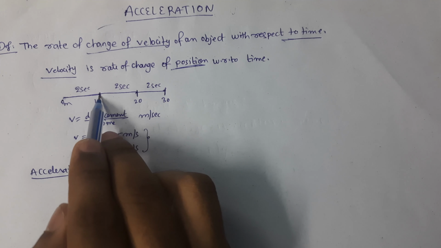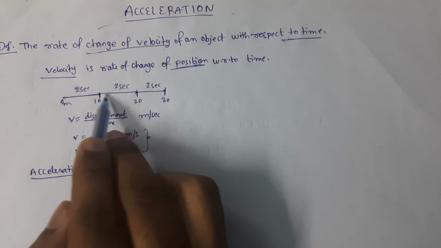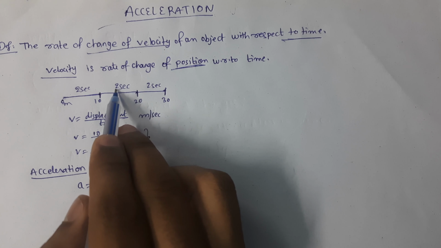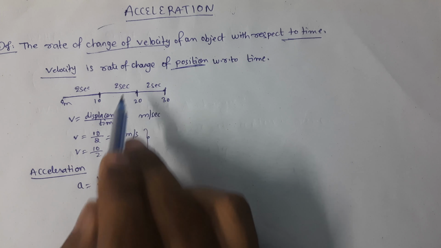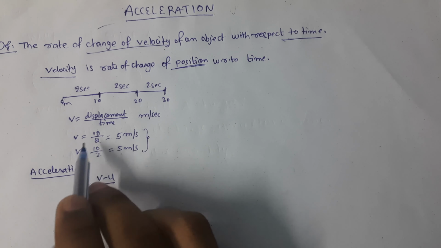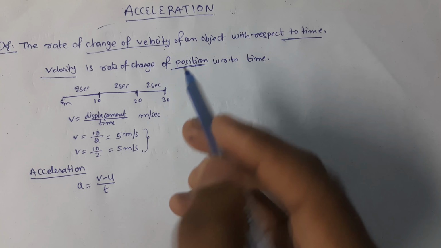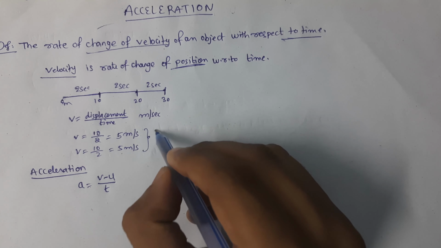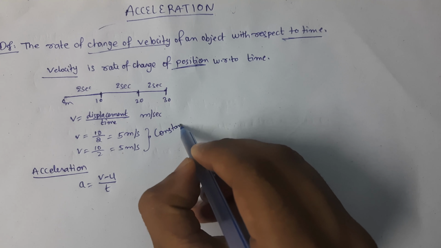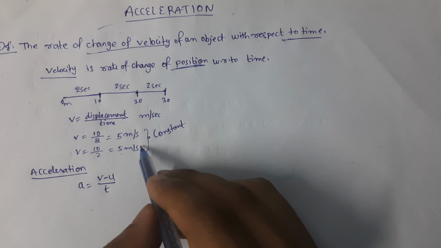And if you calculate velocity between these 2 points, then again 10 meters distance has been traveled in 2 seconds. So again it will be 5 meters per second, and it will be the same for this. So what we can observe here, the velocity is constant. Velocity is not changing.